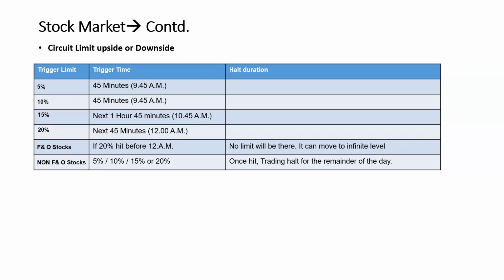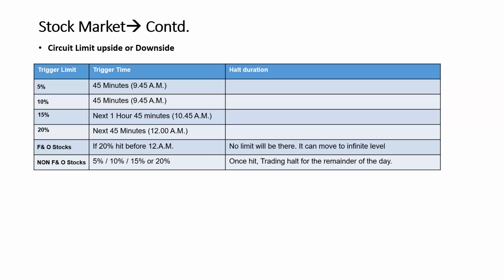From the first 45 minutes, assume the market started at 9:15 till 9:45, a stock can move a maximum of 10%, and there will be a kind of block. They will not allow trading if it moves beyond 10% before 9:45. Assume at 9:45 it has hit 10%. Then they will allow up to 15% till 10:45. Then assume at 10:45 the 15% is hit. Then they will open the market till 12 o'clock for 20%. And after 12 o'clock, it can go to an infinite level, only for FNO stocks.